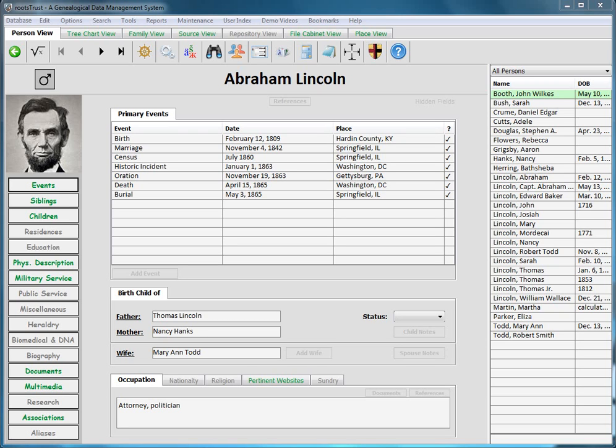First of all, associations. This is a GEDCOM term for any relationship, biological or otherwise, that you wish to establish between two persons. You can establish a relationship and name the relationship or the association type. The next one is aliases.